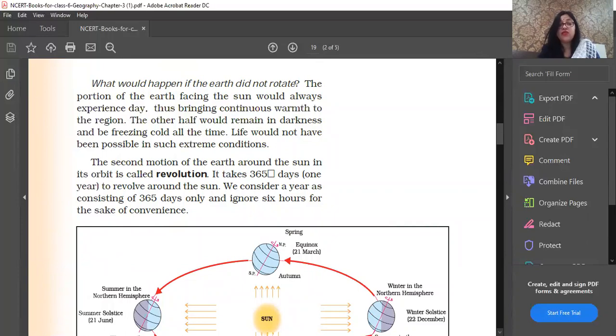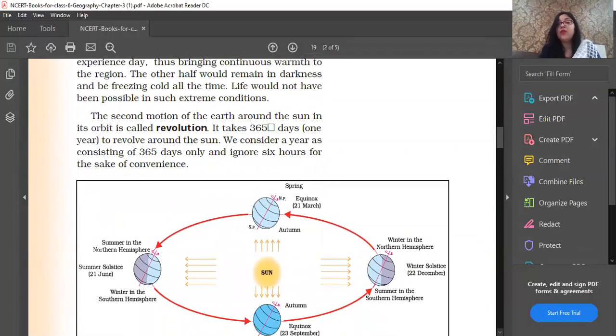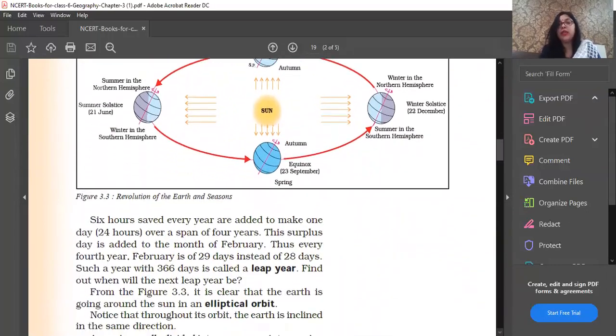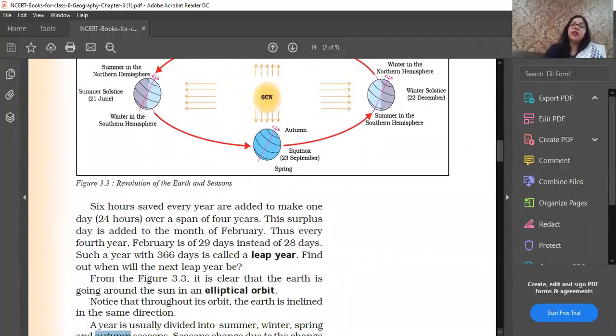We have 365 days to revolve around the sun. How much time does it take? It takes 365 days to revolve around the sun. We consider a year as consisting of 365 days and ignore the 6 hours. Now what is actually happening with this 6 hours? Let me explain. 6 hours are saved every year.